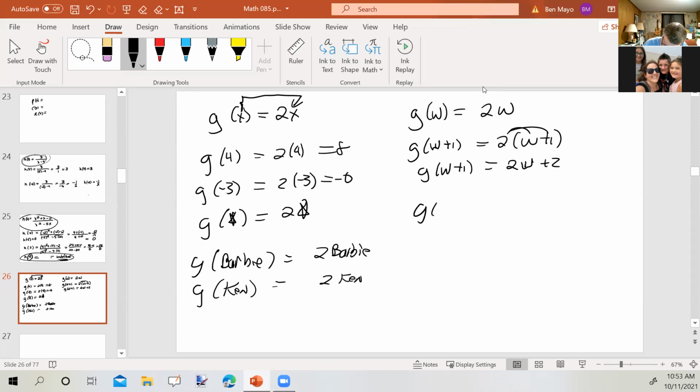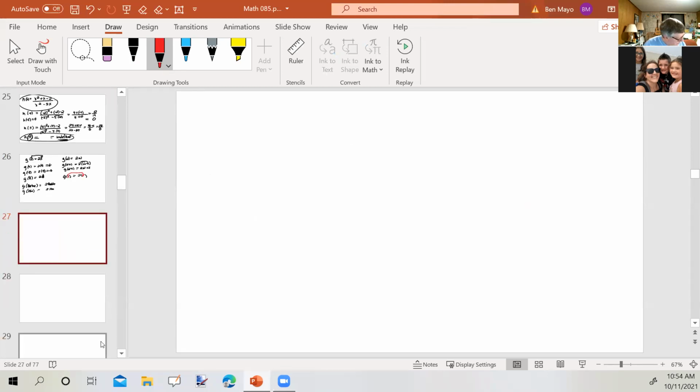So again, g of that equals 2 times that. Whatever's in here gets put in there. Don't overthink it. All right, now we're going to go backwards, and that is that instead of putting in an x and finding a y, now we're going to put in a y and find an x.